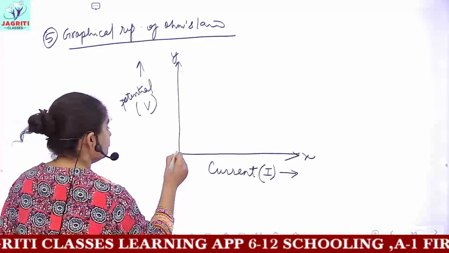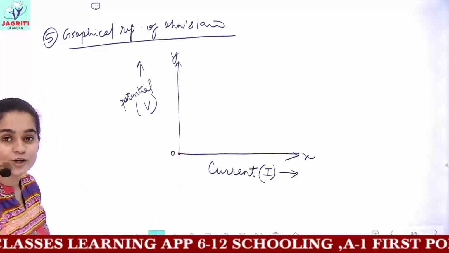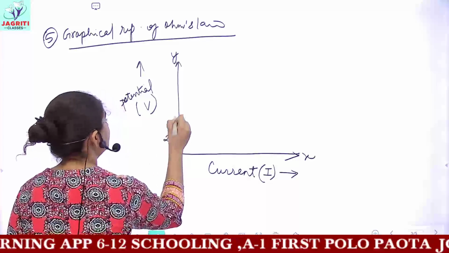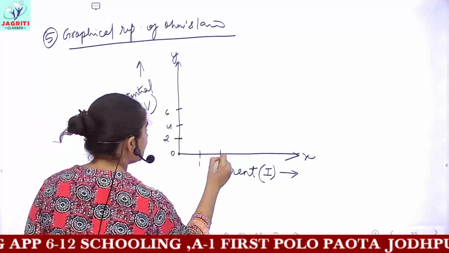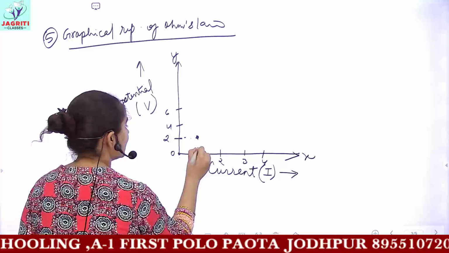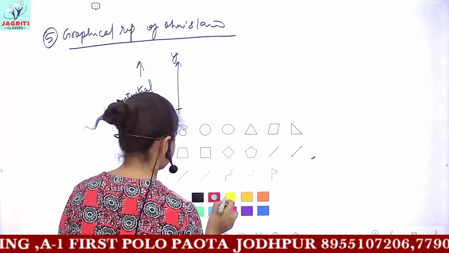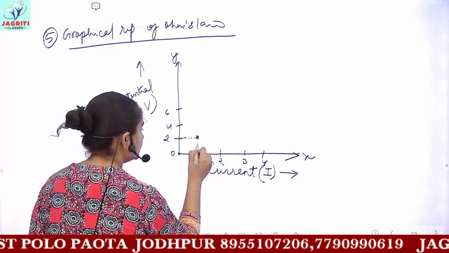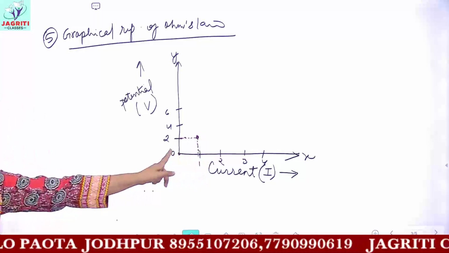It means whenever the potential is 0, the current is also 0. Let's suppose whenever the potential is 2, 4, 6, then the amount of current is also increasing. So you get these points. Here if I mark the points, this would be my first point.